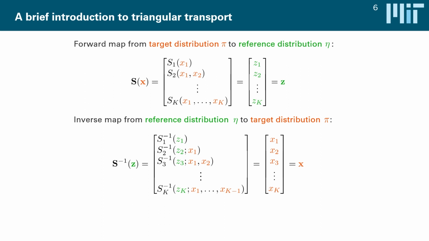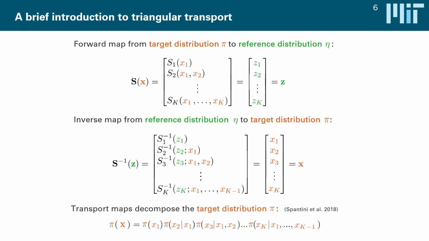And this dependence of each inversion on the outcome of previous inversions has a really interesting side effect, in that it effectively factorizes this complicated target distribution pi, the thing that we're interested in, into a product of marginal conditionals, where every single one of the terms down here is sampled by one of the map component inversions up here. And you might ask yourself, okay, that's all very nice. How does this help us with data assimilation, with conditioning?